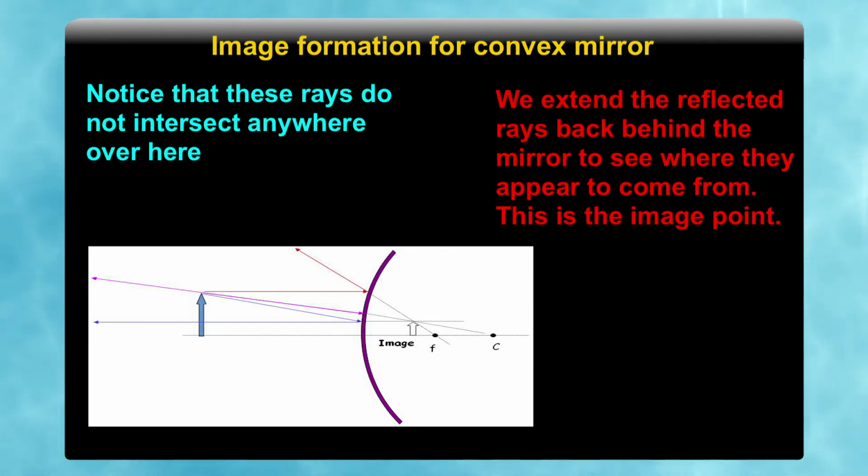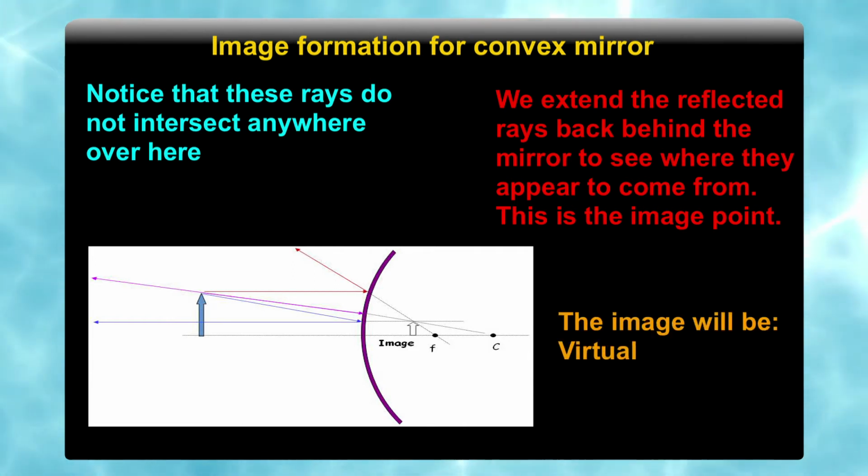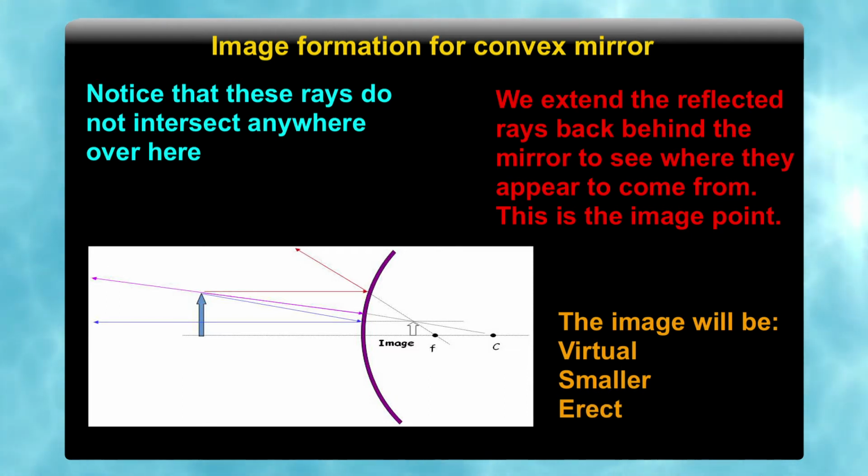Then what do we do? We extend the reflected rays behind the mirror to see where they appear to come from, and that will be the image point. So, you see that we extend the parallel ray, the ray which is going towards the center of curvature, and the ray which is coming from the focus. They meet at a point where the image is formed, but it really does not do so, it only appears to be. So, that is the image formation in a convex mirror. The image will be virtual, smaller and erect.